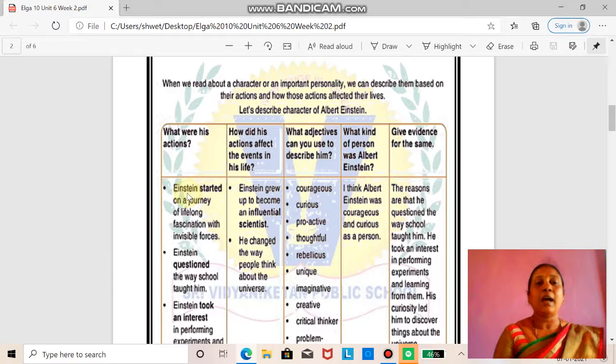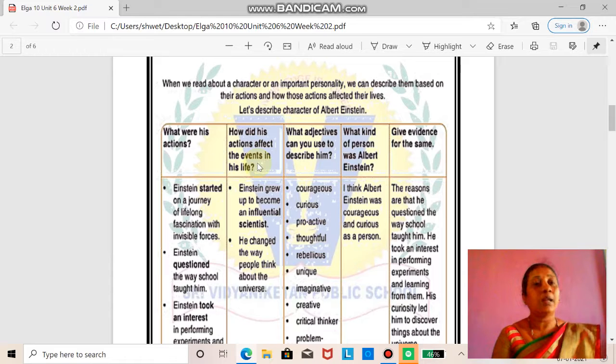Einstein started on a journey or lifelong fascination with invisible forces. This is one action which I took from the story. The next column is: how did his actions affect the events in his life?